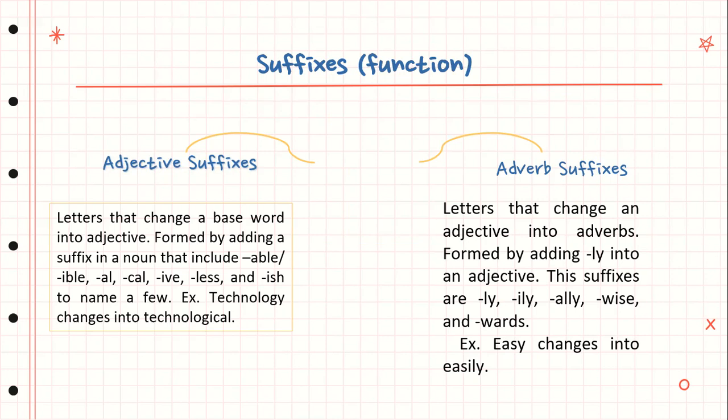If we add a suffix at the end of the word, it changes into technological. Adverb suffixes are letters that change an adjective into an adverb, formed by adding a suffix to an adjective. Example, easy changed into easily.